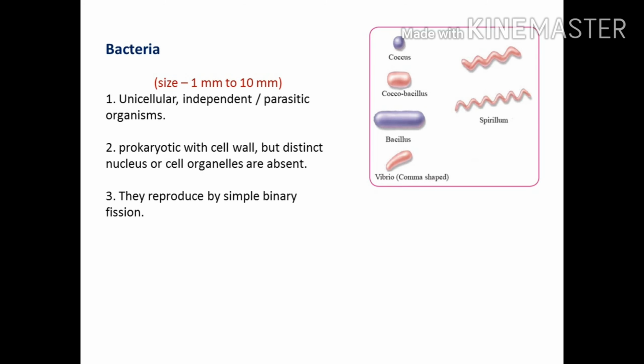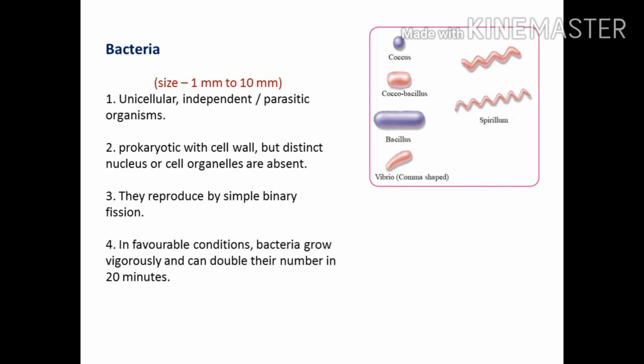They reproduce by simple binary fission. In favorable conditions, bacteria grow vigorously and can double their number in just 20 minutes.